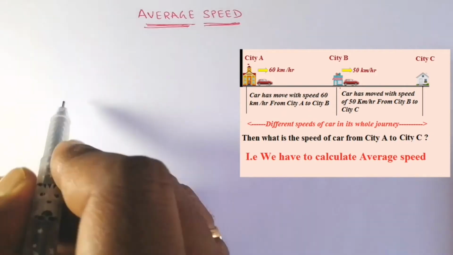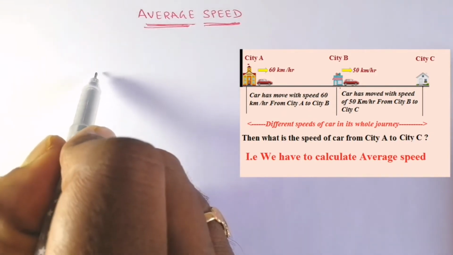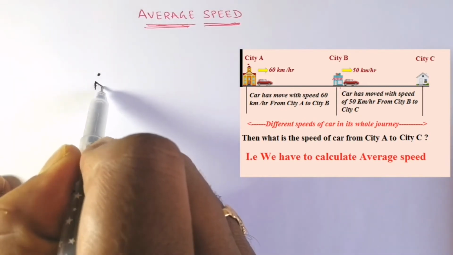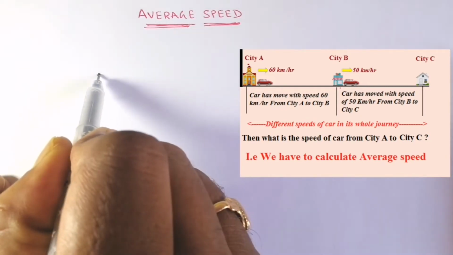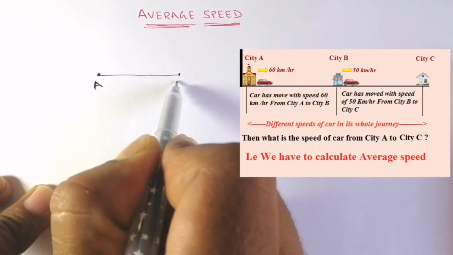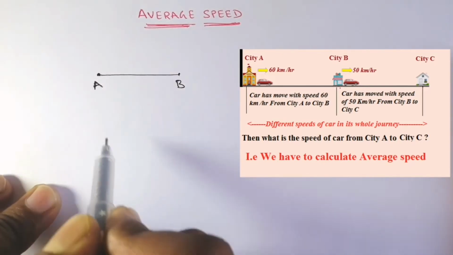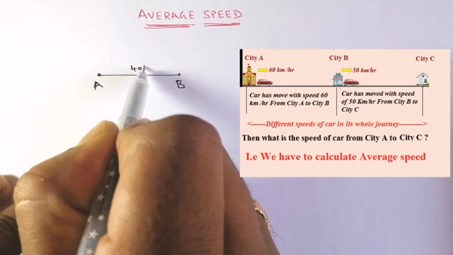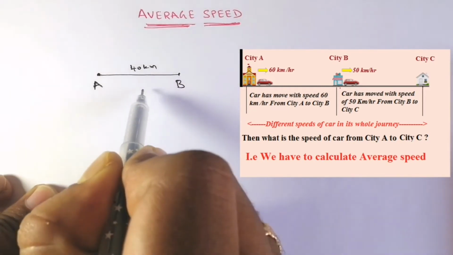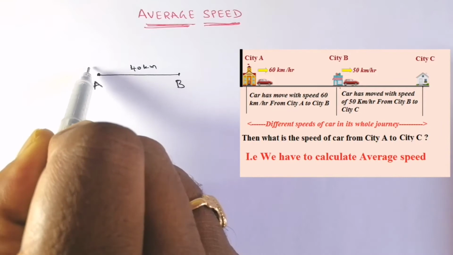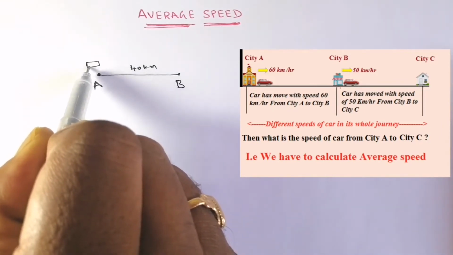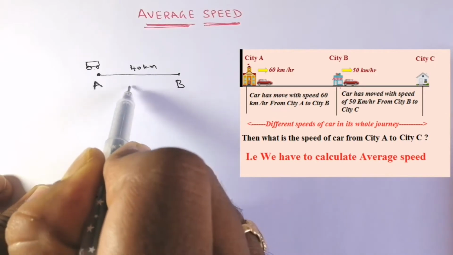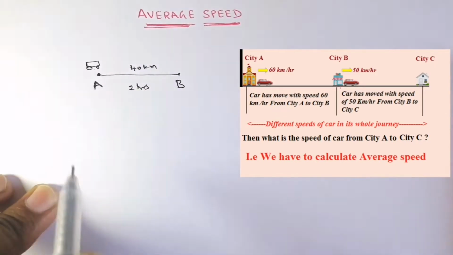Suppose we have a car that started at a particular point A. From point A, it traveled to point B, and the distance from A to B is 40 kilometers. While traveling from A to B, the car took 2 hours.